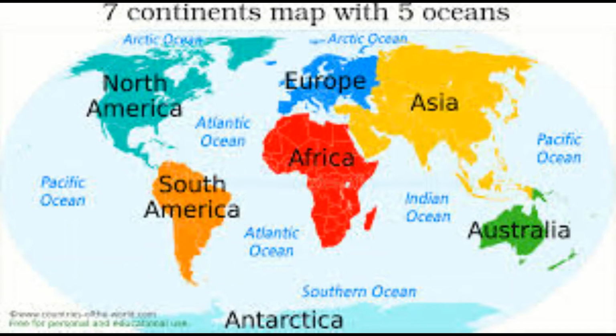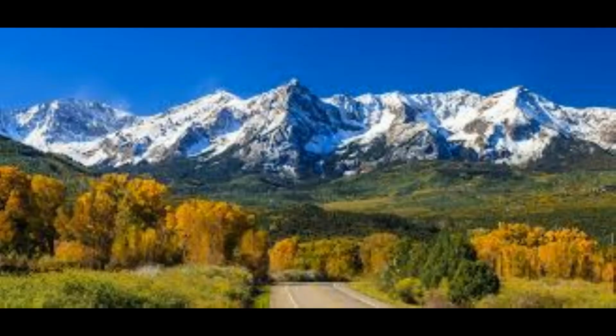Now coming to the second order landforms: mountains, plateaus and plains. A mountain is a landform that rises 600 meters above its surroundings and has steep slopes.